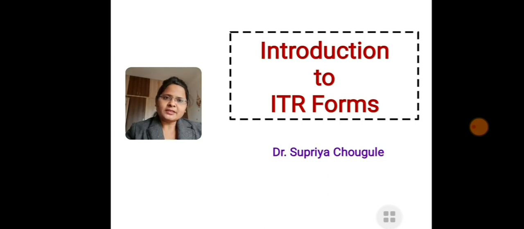Today we are going to discuss the various ITR forms. ITR forms means what? ITR forms are the income tax returns to be filed by individuals and various persons. So friends, in today's lecture we are going to know and discuss various forms of ITR.